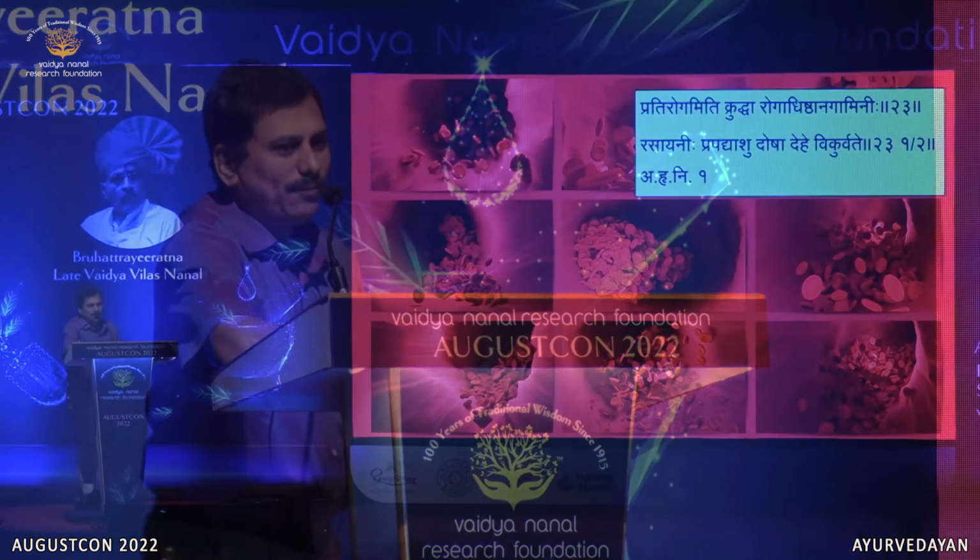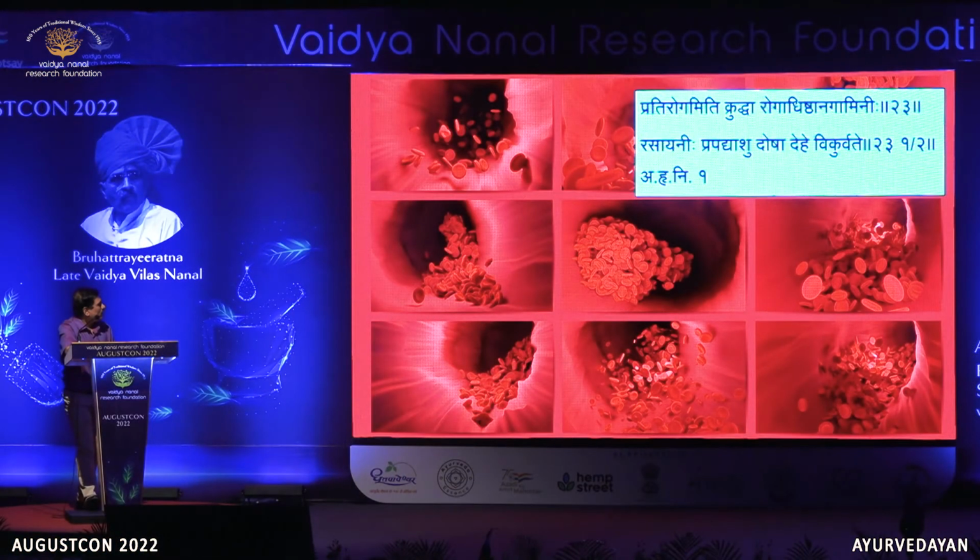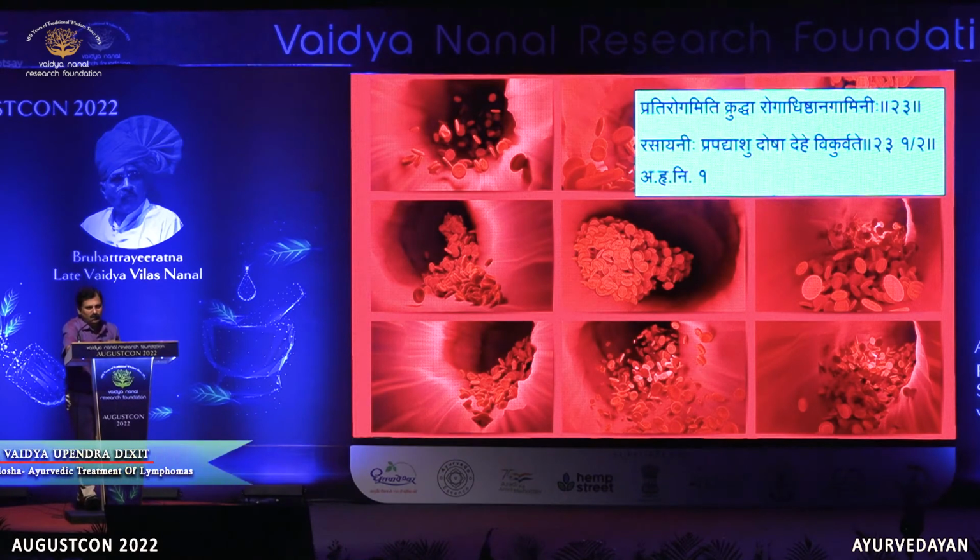And in Ashtang Hruday, further they have told that pratirogam iti kruddha rogadhishtanagamini rasayani prapadyashu dosha dehe vikurvate. Rasayani. So which are carrying rasa. So in that, when the Srotorod takes place, then various abnormalities are produced.